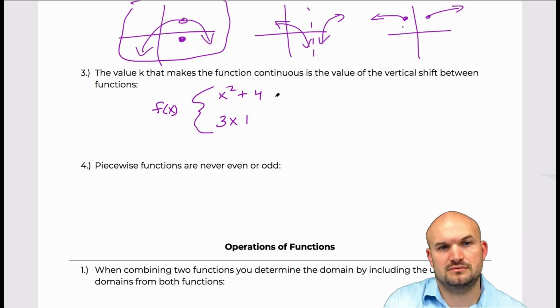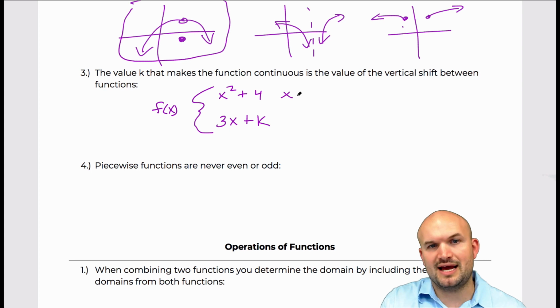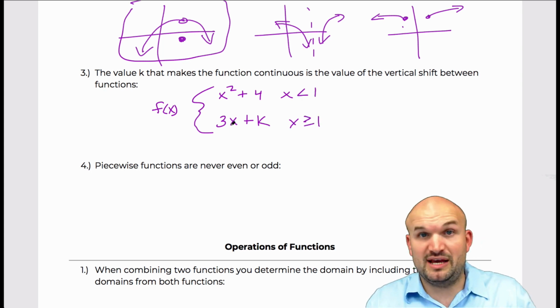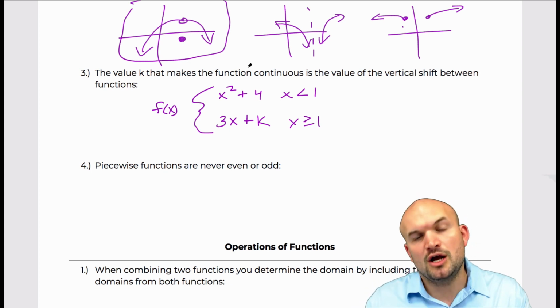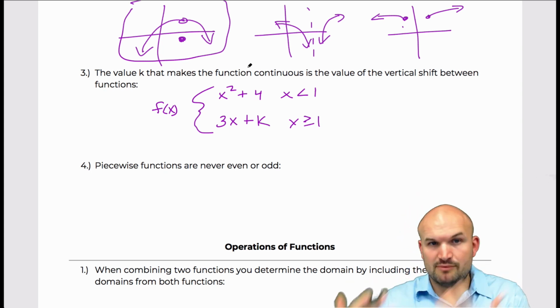K plus 4. Okay, so you could say x is less than 1, x is greater than or equal to 1. So when we want to find the value k, we set the equations equal to each other, we plug 1 in for x, and then we solve for k.